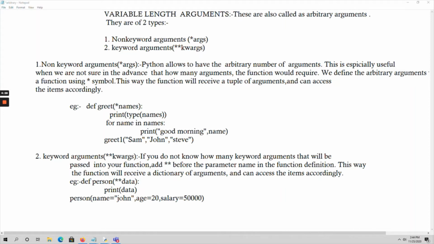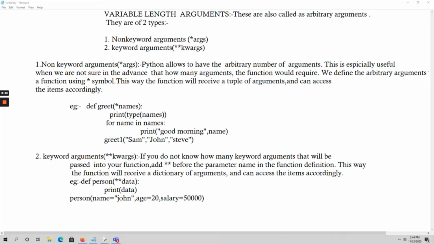First, coming to non-keyword arguments. We use these mainly when I don't know in advance how many arguments I want to pass within the function call. In such cases you have to use *args, that is asterisk followed by a variable name.